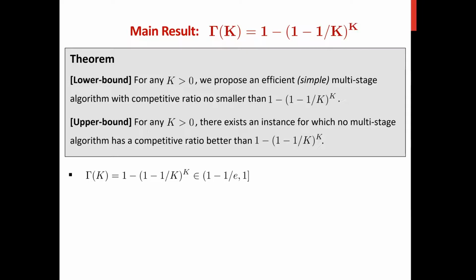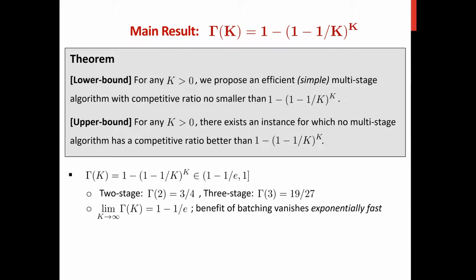Let me remind you that this gamma_K is between 1 minus 1 over e and 1. For two stages, gamma_2 equals 3/4. For three stages, it equals 19 over 27. And when capital K goes to infinity, gamma_K converges to 1 minus 1 over e. We can interpret this as follows.